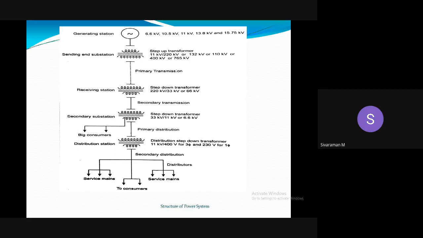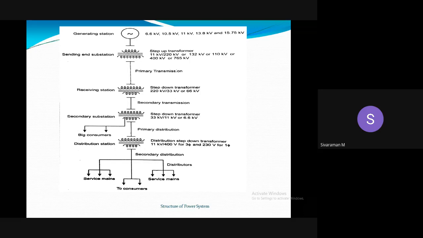At this stage, we convert 220 kV into 33 kV or 66 kV for secondary transmission. In secondary substations, we are also using step down transformers. The 33 kV is converted into 11 kV or 6.6 kV for big consumers. Then we categorize the distribution system into two main categories: primary distribution and secondary distribution.